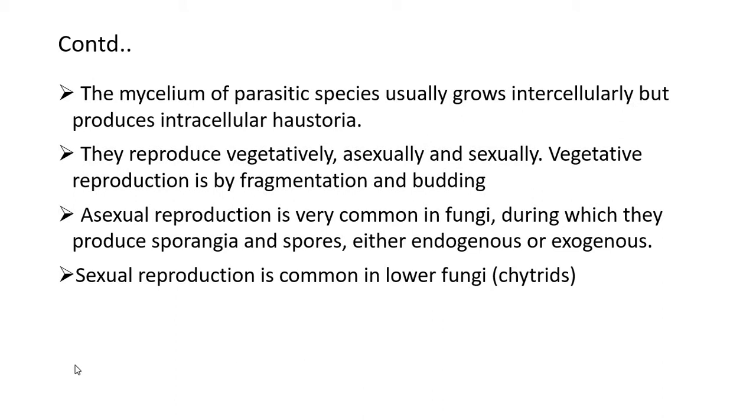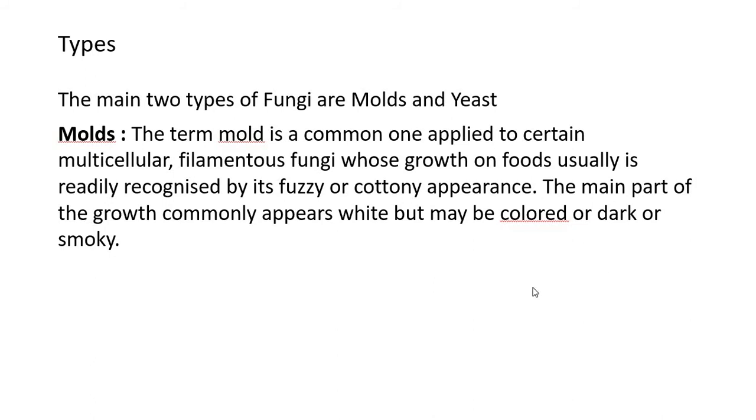Now we'll move on to the types of fungi, especially those involved in the spoilage of food. There are two types, mainly the molds and yeast, which are involved in the spoilage of food.